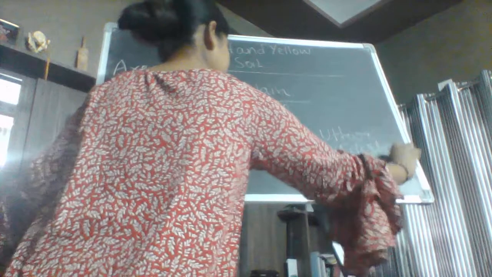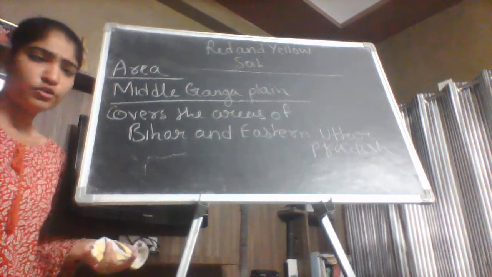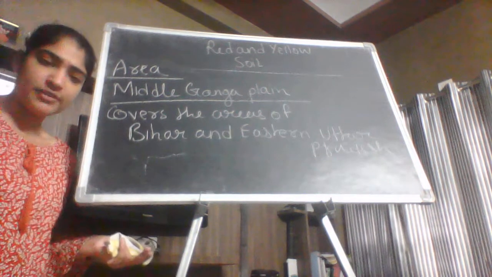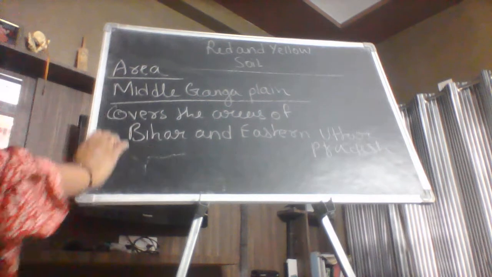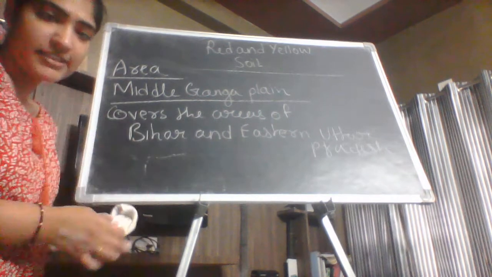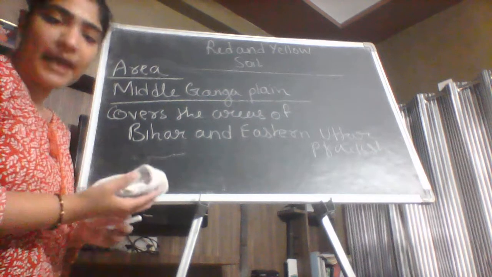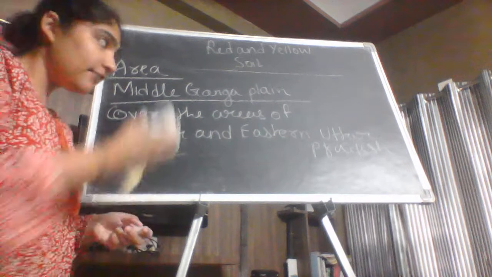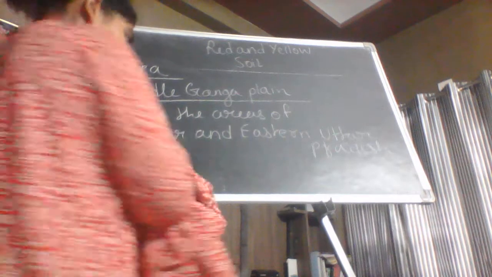I am not going into detail about the Ganga plain as it is not in detail in your course, so you don't have to confuse yourself. You only have to understand that the middle Ganga plain covers the area of Bihar and eastern Uttar Pradesh. So you can mark the red and yellow soil in the map work if it is given to you. If the meaning of middle Ganga plain is clear to you, you can mark that in your maps.